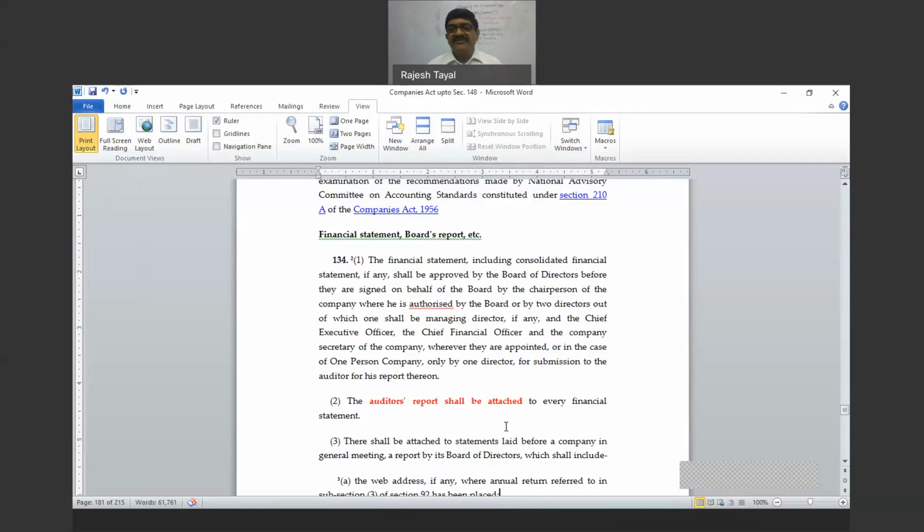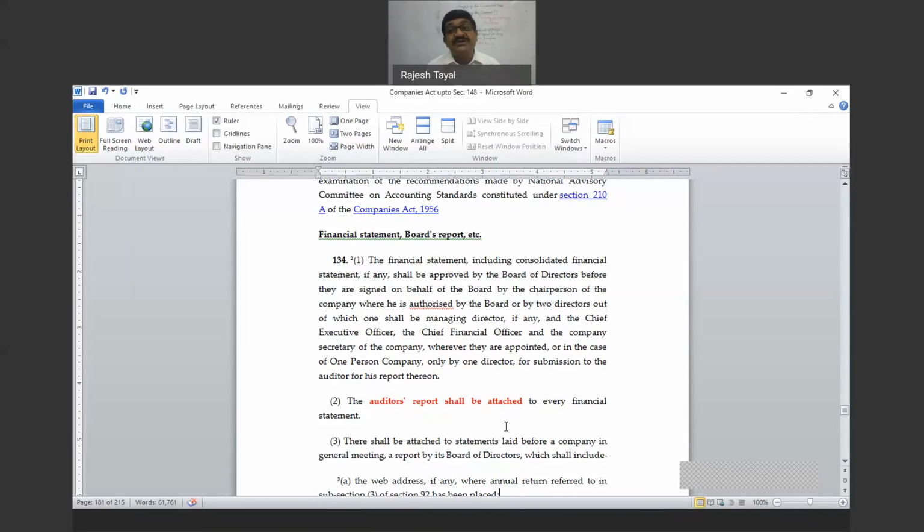So the financial statements plus the board's report have to be approved by the board, and only after the approval are they signed. When you prepare documents in relation to a board meeting, particularly the agenda, you simply write: to place financial statements to consider, approve and sign.